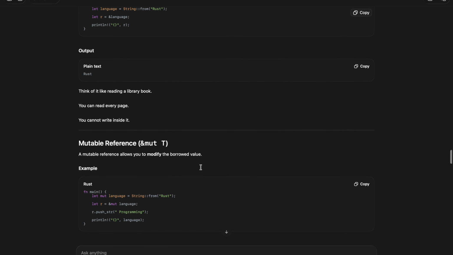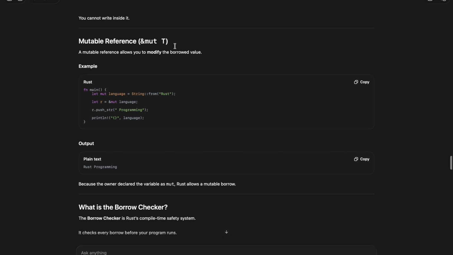Mutable references allow you to modify the borrowed value.